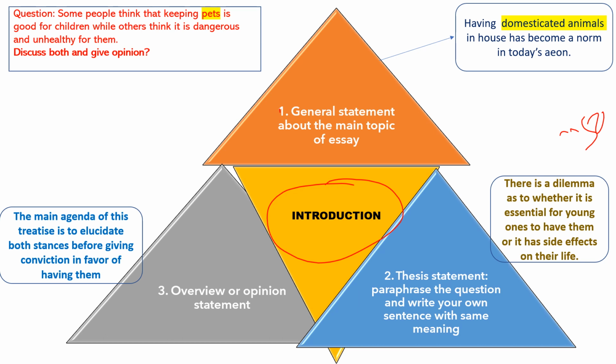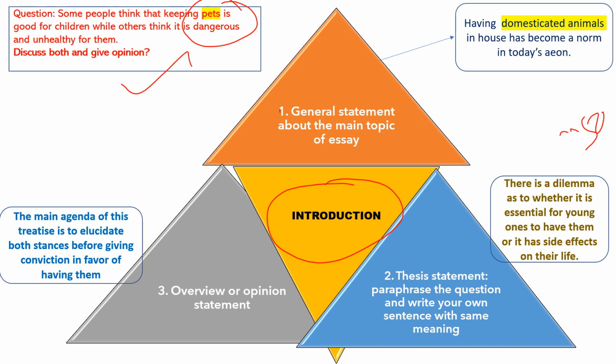For example, look at the question here. Some people think that keeping pets is good for children while others think it is dangerous and unhealthy for them. Discuss both and give your opinion. When you read this question, you know it is about pets, having pets or not having pets.